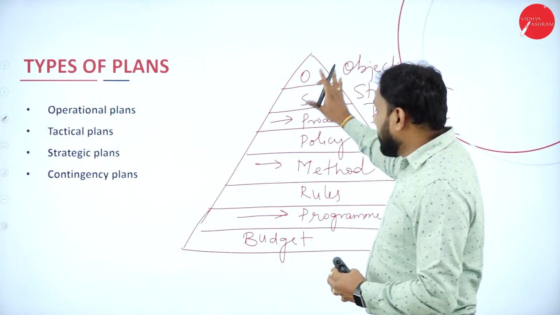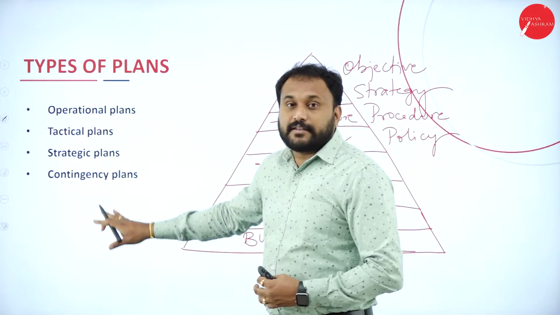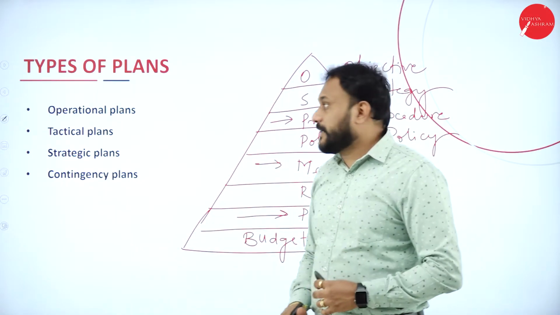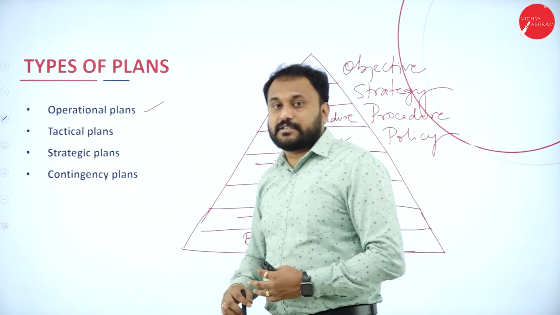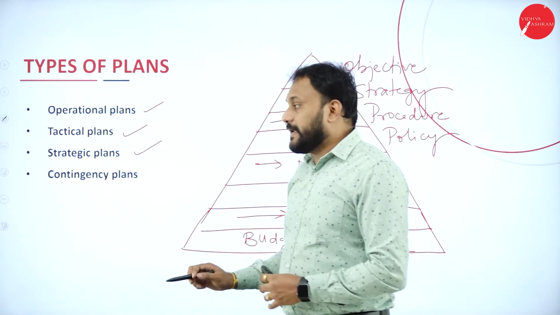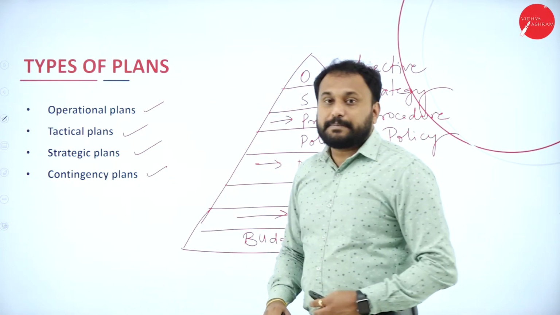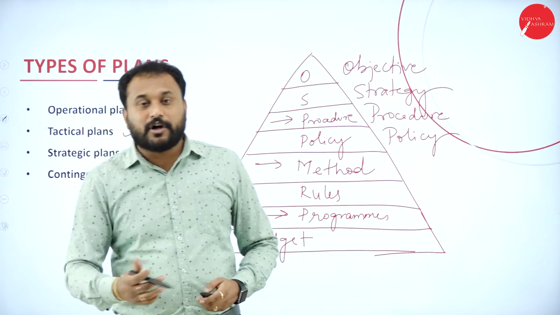Now if you understand this type of plan, it is very easy for you to understand the real types of plan. The first one here is the operational plan. What is this operational plan? I'll be explaining it to you. Then tactical plan, strategic plan, and contingency plan. Contingency means act according to the situation, as I have already told you.